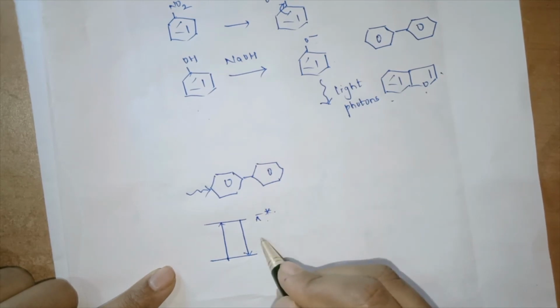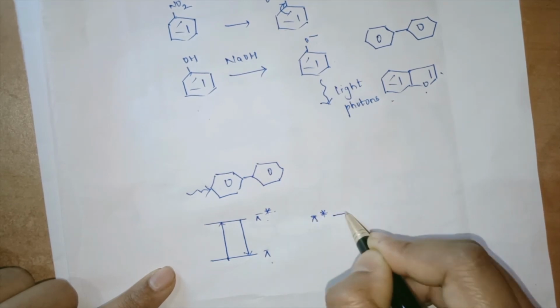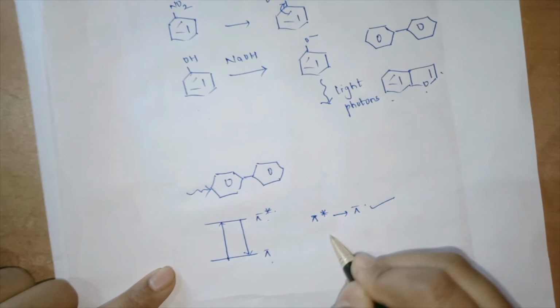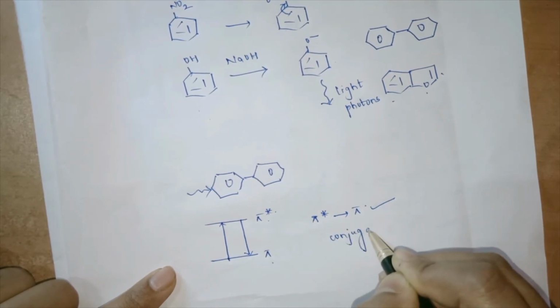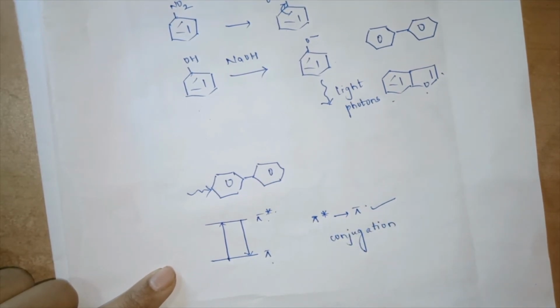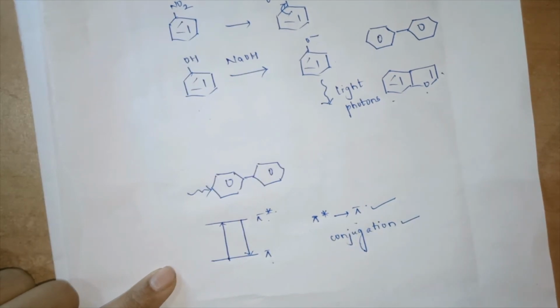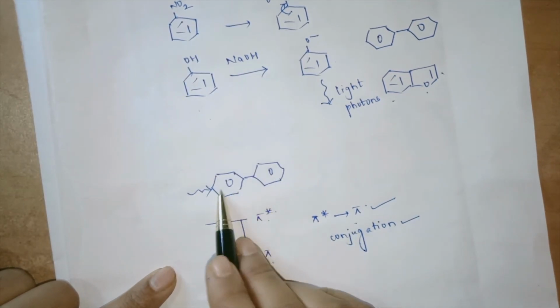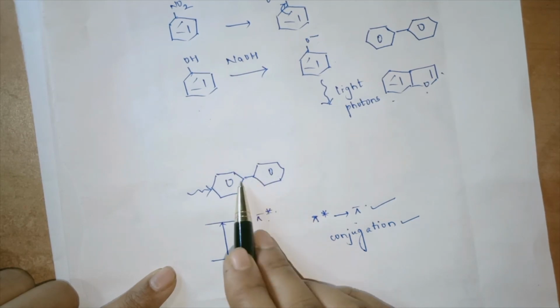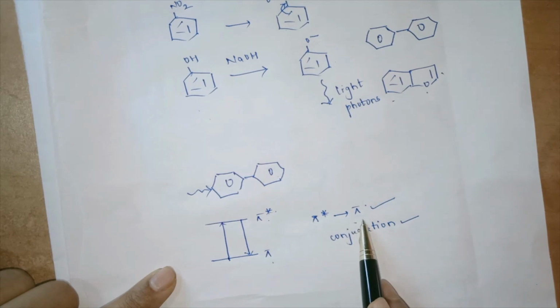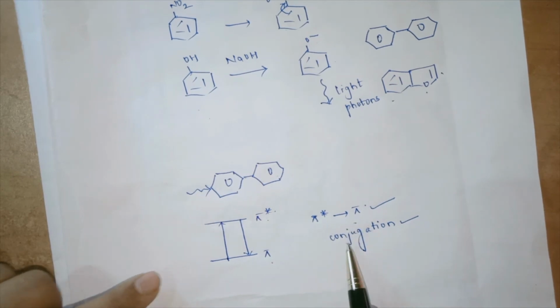This phenomenon of returning from pi star to pi is very strong if there is good conjugation. If the conjugation is good, then this phenomenon is stronger. If there is no conjugation, that is, little conjugation across the rings, then this pi star to pi phenomenon is very weak.